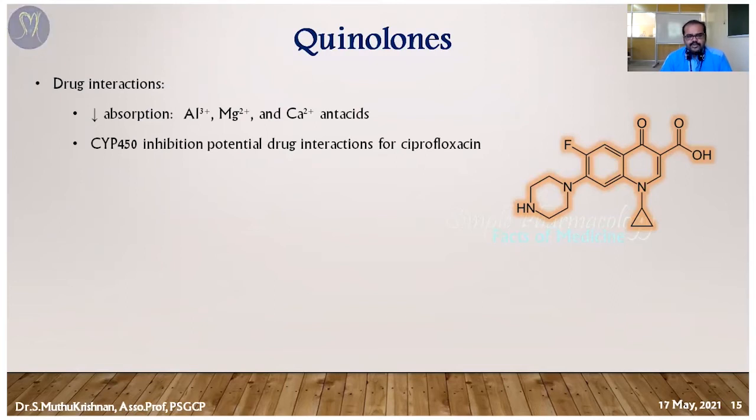Apart from that, it inhibits metabolic enzymes, particularly cytochrome P450. That enzyme is very essential for the metabolism of various drugs. So once you affect this enzyme, cytochrome P450-mediated inhibition occurs for some other drugs, and it may produce some kind of drug interactions.